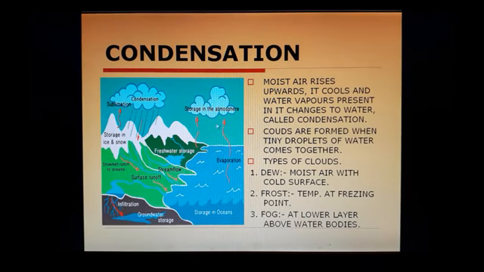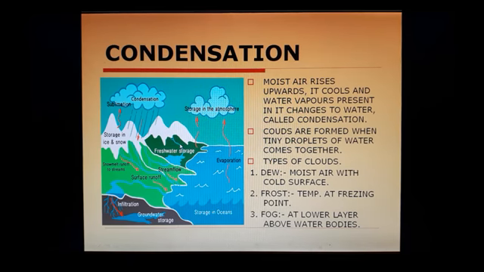Coming to the next part, the condensation. When the moisture rises upwards, it cools, and the water vapors present in it change to water, called condensation. As this moves away from the rivers, moving upward, okay, forming the clouds. Here also we are having evaporation, and again the clouds are formed. This forming of clouds is called condensation, either through evaporation or through sublimation. किसी से भी हो, doesn't matter.